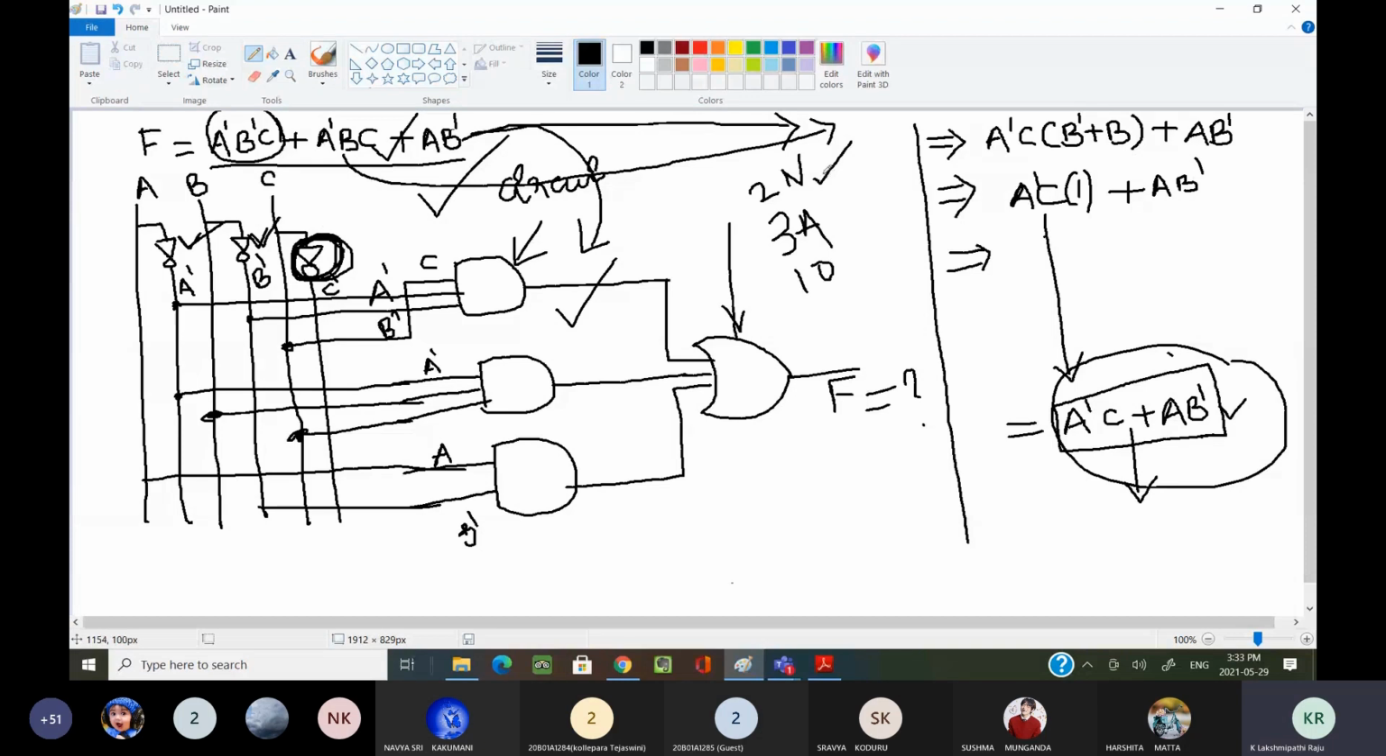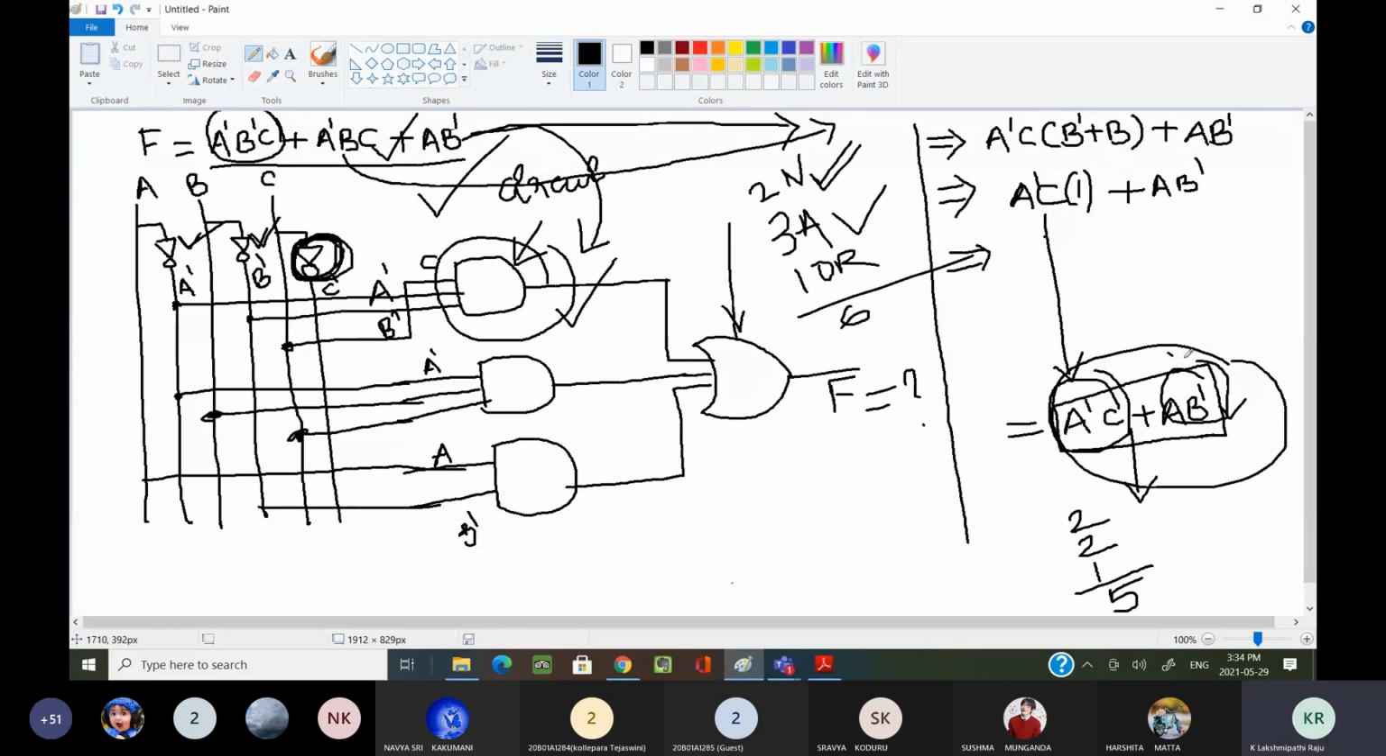I have drawn 3 NOT gates, but I have used only 2 NOT gates, 3 AND gates, and 1 OR gate. How many gates totally? 2 plus 3 plus 1, 6 gates are required. Now see here, 2 NOT gates, 2 AND gates, and 1 OR gate are required. Here it is a 3 input OR gate and a 3 input AND gate, but I need only a 2 input AND gate.